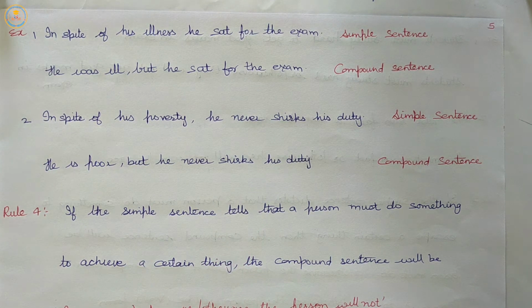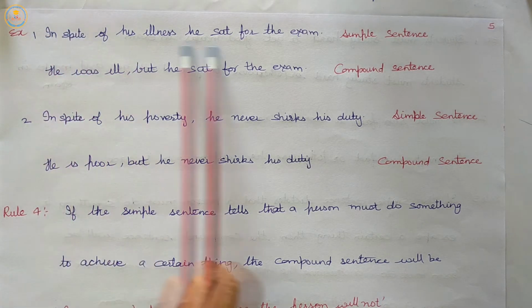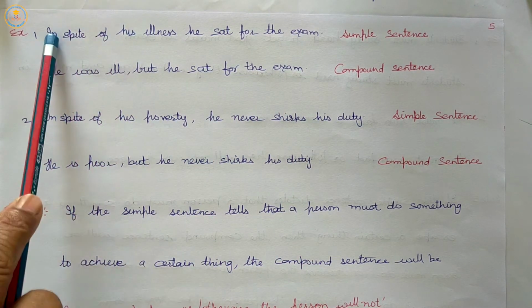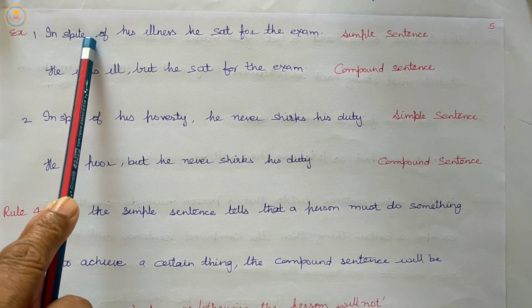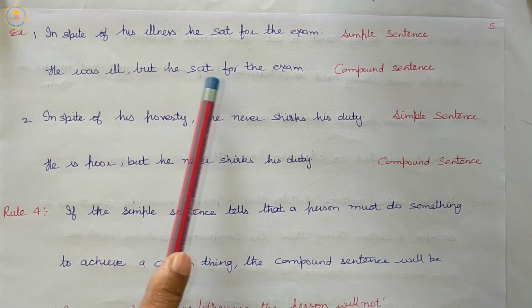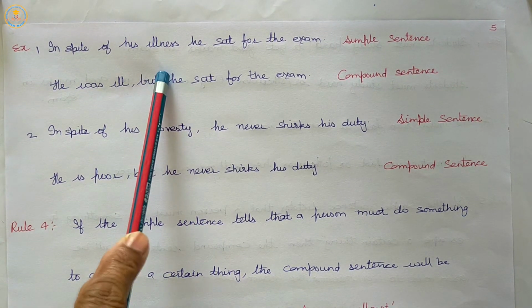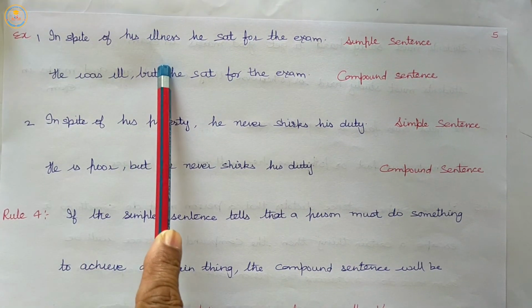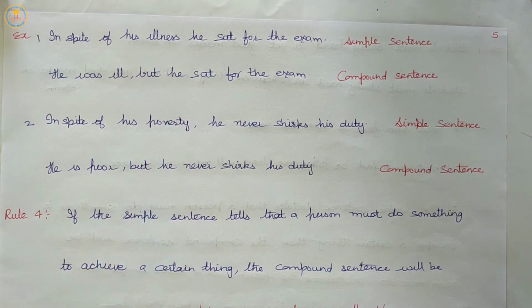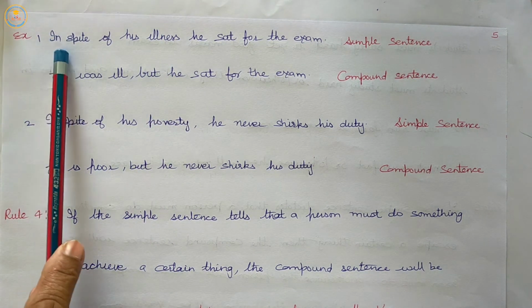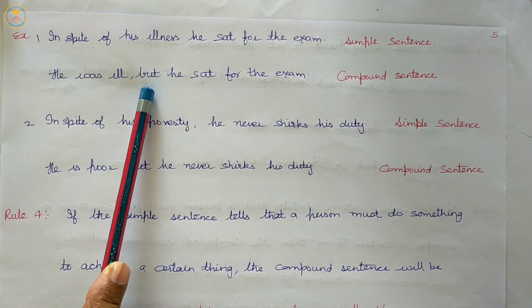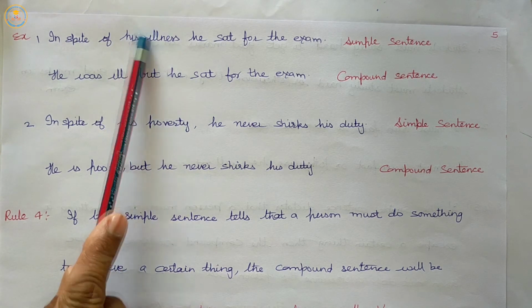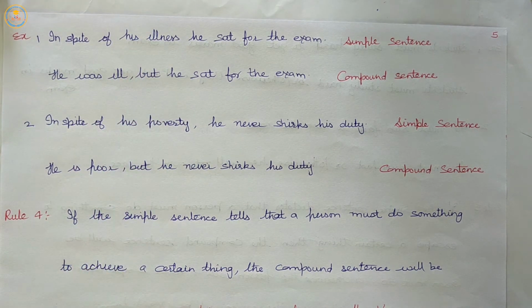So, our third rule tells us that if the simple sentence has in spite of, while transforming it into a compound sentence, we will use the conjunction but. So, in spite of in the simple sentence and but in the compound sentence will be used while transforming the simple sentence into a compound sentence.